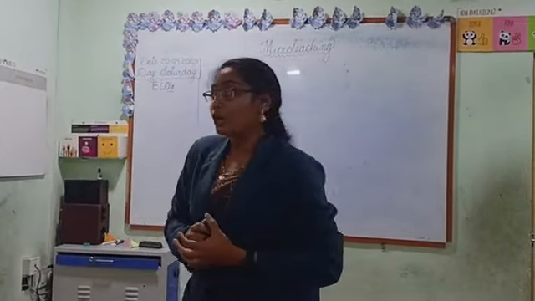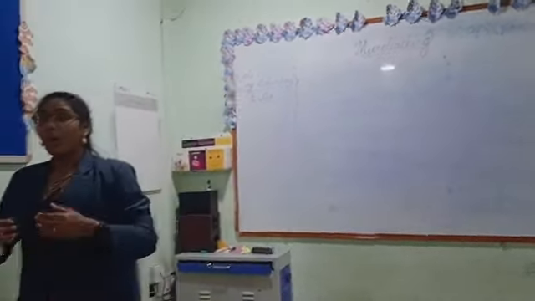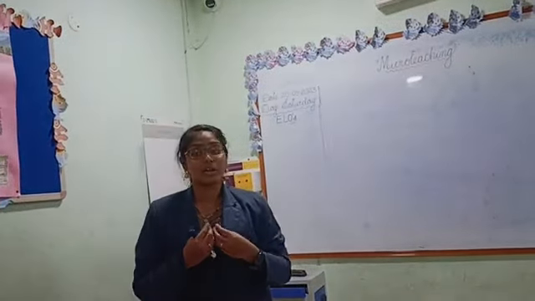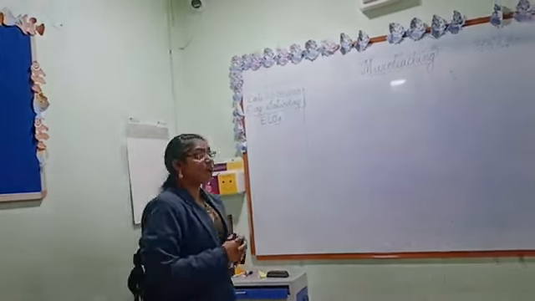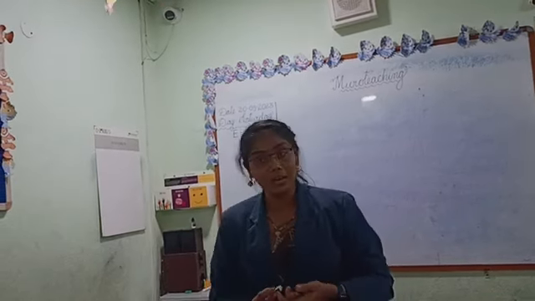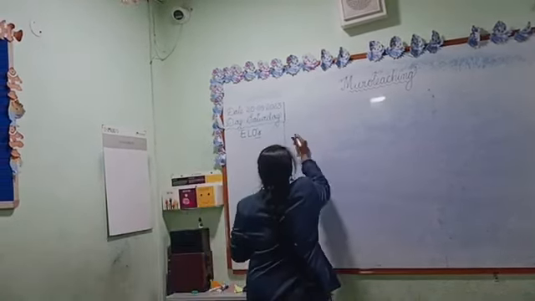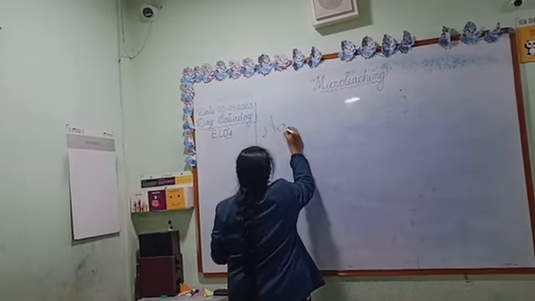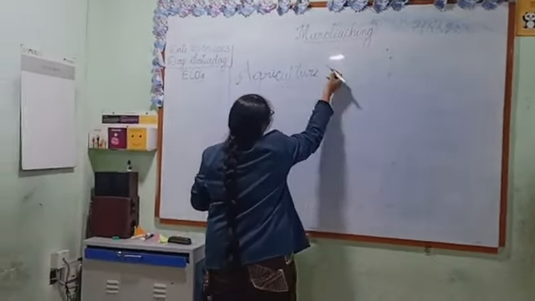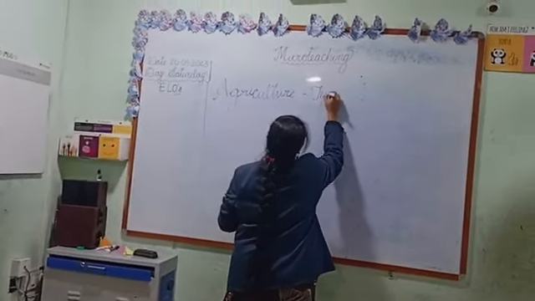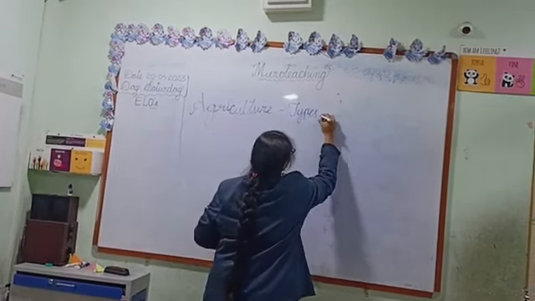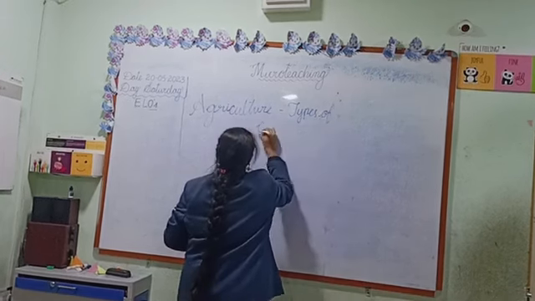Here we can see these plants in agriculture fields. So today we are going to learn about agriculture and types of crops.